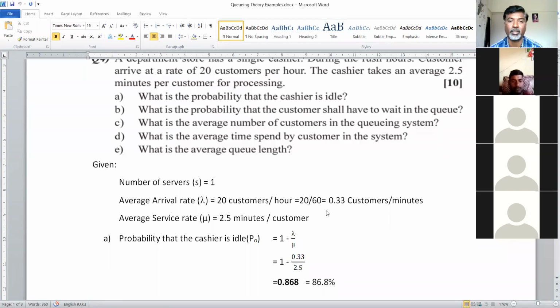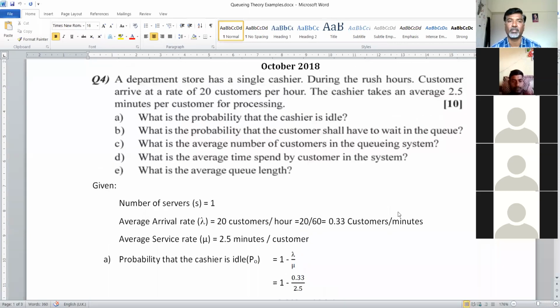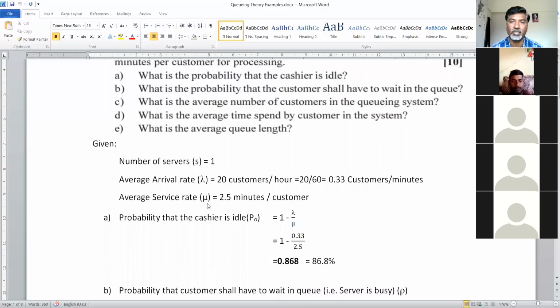That's why I have converted the value of lambda from hours to minutes, dividing the value by 60. That's why I get lambda equal to 0.33, meaning 0.33 customers per minute arrive at the store. Then the average service rate mu is also given: 2.5 minutes per customer.